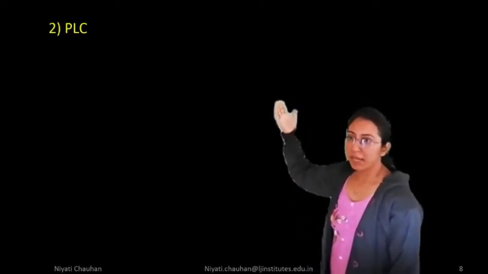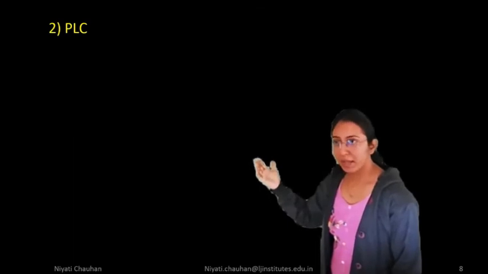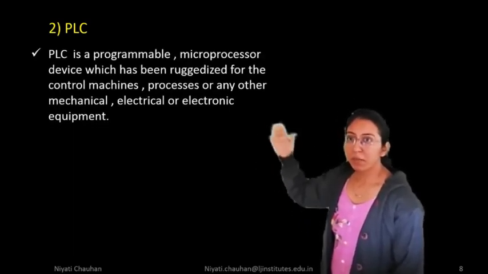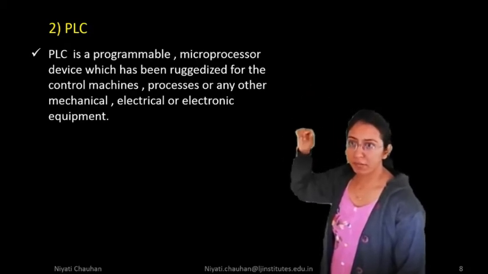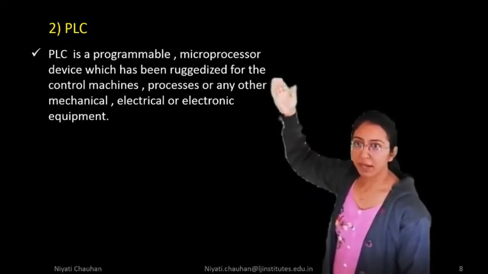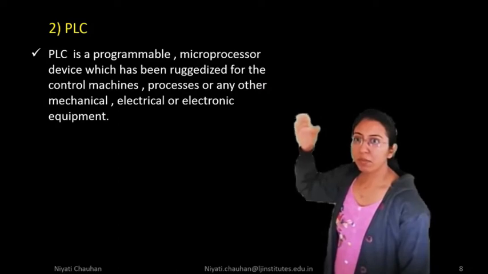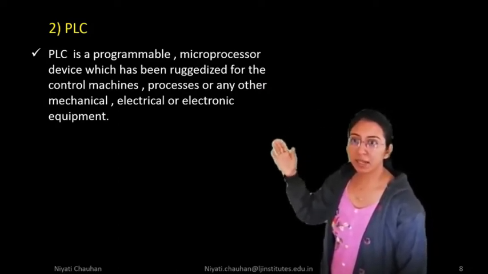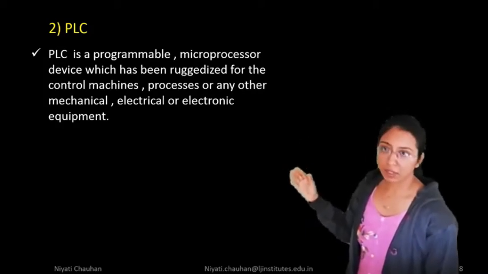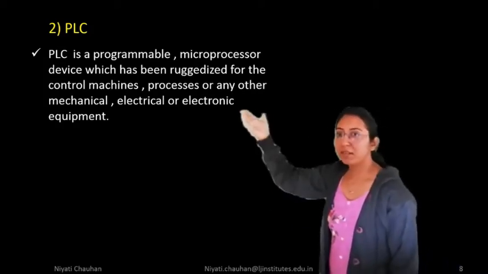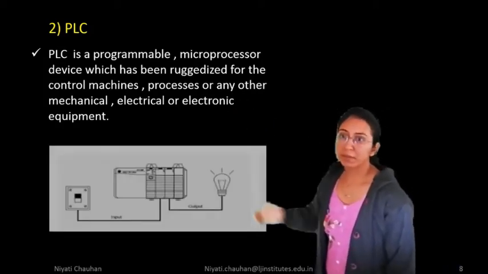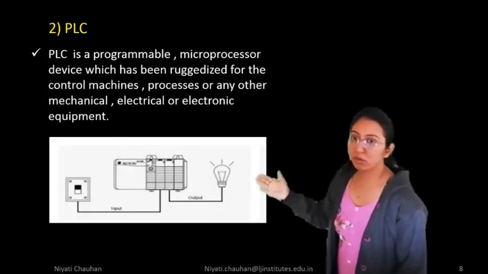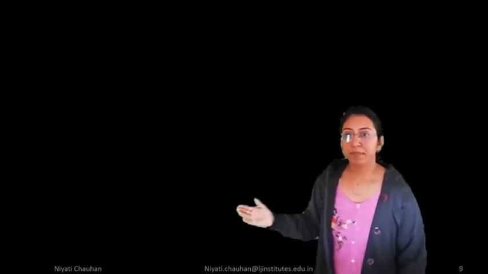Next is PLC. Why are we using PLC in industry? PLC is a programmable microprocessor device which has been ruggedized for the control of machines, processes or any other mechanical, electrical or electronic equipment. We know that PLC is one type of controller, and some basic arrangement of PLC is shown in the diagram.